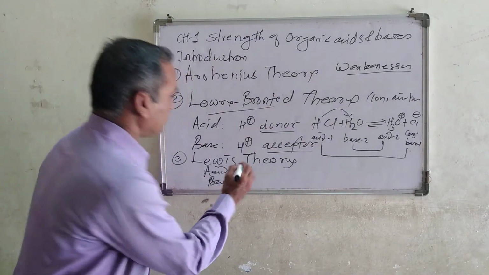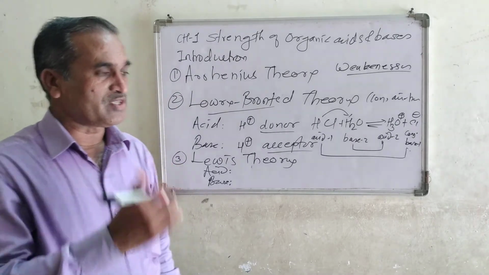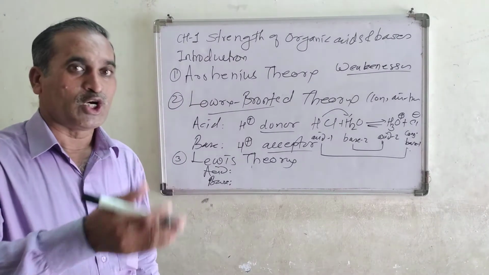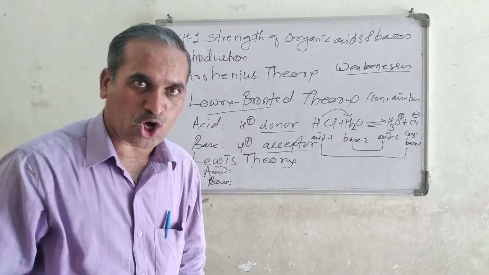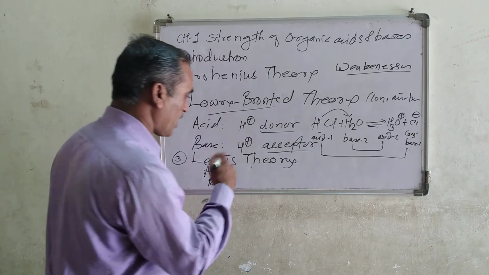The acid: any substance which can accept a lone pair of electrons is known as an acid.